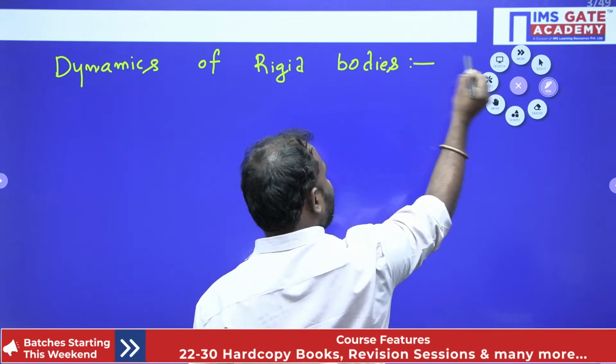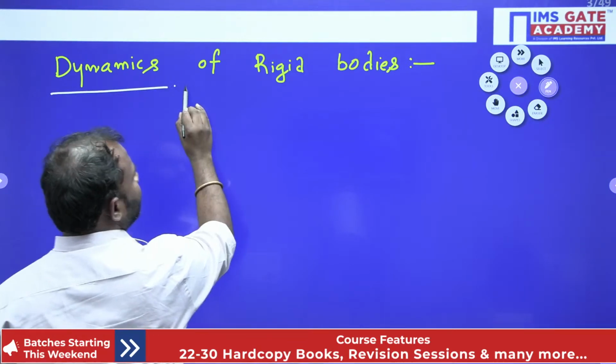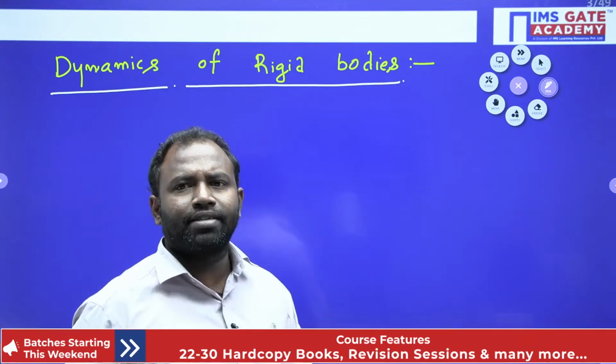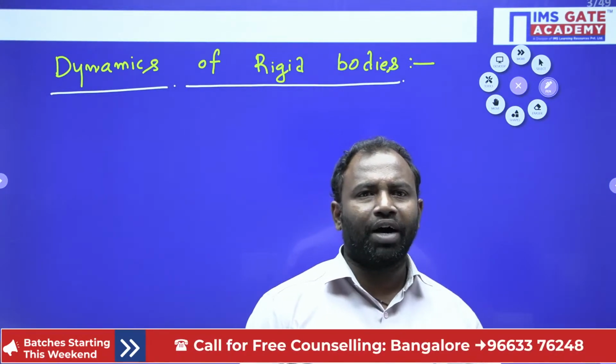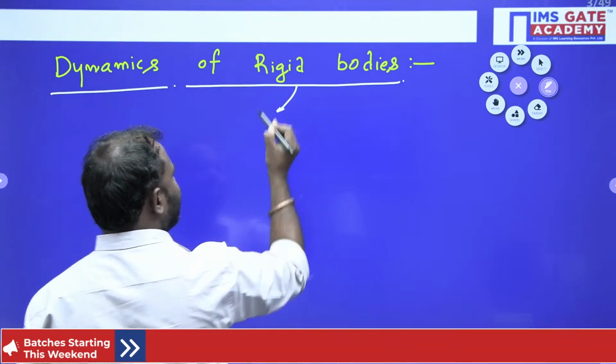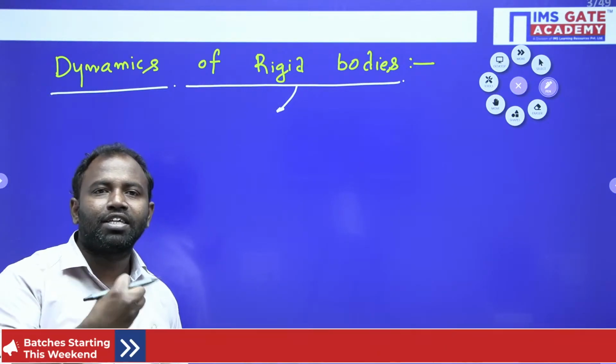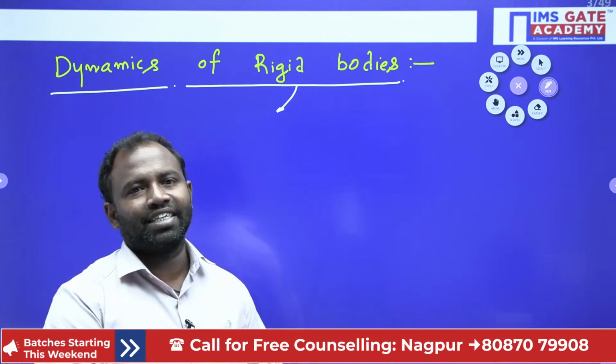In this dynamics of rigid bodies, we have to study both kinematics as well as kinetics. What is a rigid body? This we have already discussed: if the size and shape of the body influence the motion of the body, then it is considered as a rigid body.